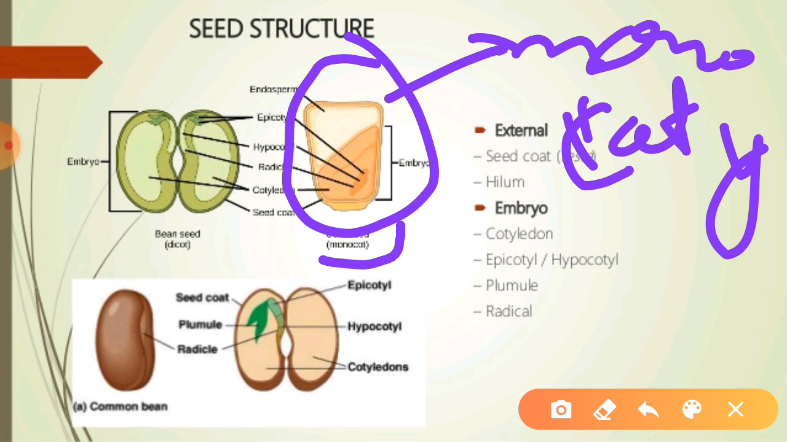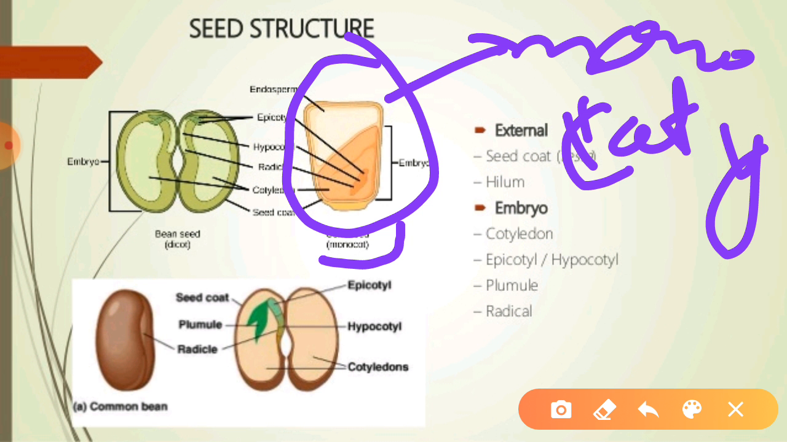And these structures also help the future shoot in passing through the soil during germination. And as you have all seen, the maize grains are whitish, yellow, violet or red in color, and these can be found in such structures, right?